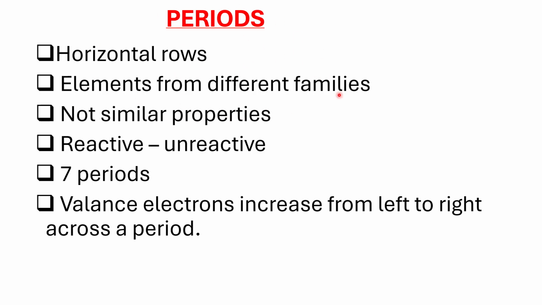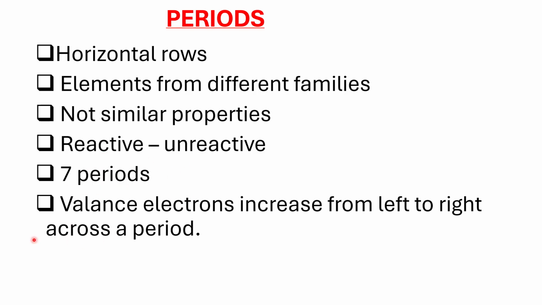Elements are also arranged in periods, which are the horizontal rows of elements. What is important to note about periods is that elements tend to move from one group to another across the period, that is, when you start from the left and end up on the right side of the periodic table. These elements usually do not have similar properties, unlike elements in the same group. Also notice that we move from reactive to unreactive at the end of group 8.